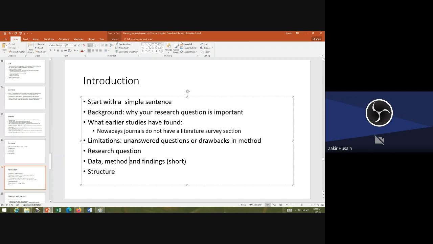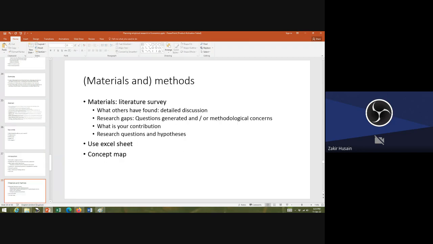Obviously, when you're writing the introduction, we say that you should write it at the last, once you have completed all your paper, all your work. In fact, it is always better if you start from the second section. And the structure part, at least, you have to write at the last, because you don't know what you're going to write.